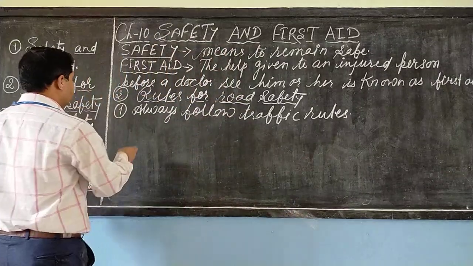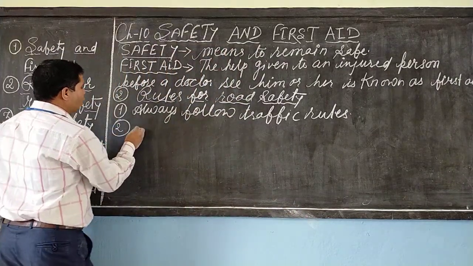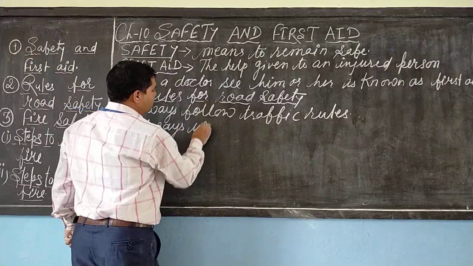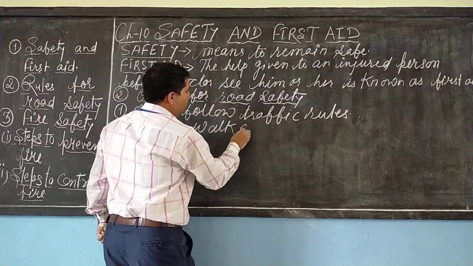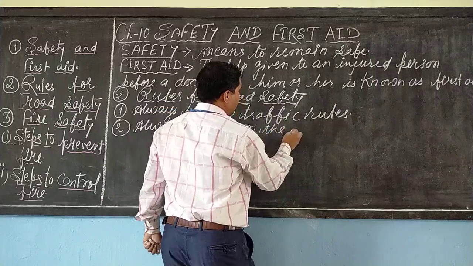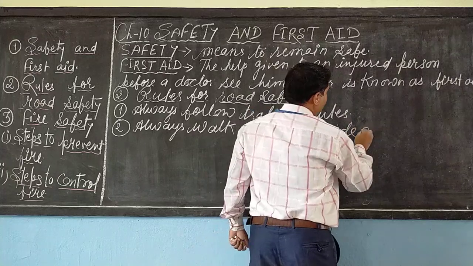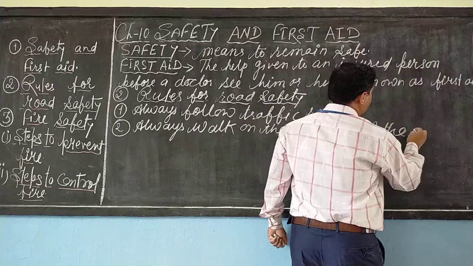So, second is always walk on the left side of the road.